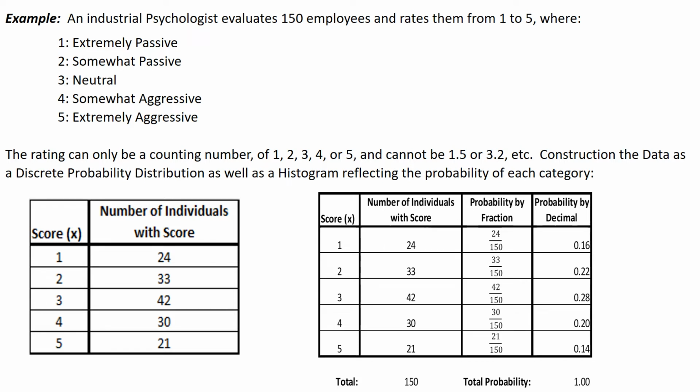Here's an example. I've got the results on the left and how we calculate it on the right. Suppose I have an industrial psychologist evaluating 150 employees and rating them from 1 to 5, where 1 is extremely passive, 2 somewhat passive, 3 is neutral, 4 is somewhat aggressive, 5 is extremely aggressive. And these are not good or bad terms, as I explained in the class. Extremely passive could mean that's what we want in customer service. We don't want someone who's got a customer calling in and someone who's passive helps them.